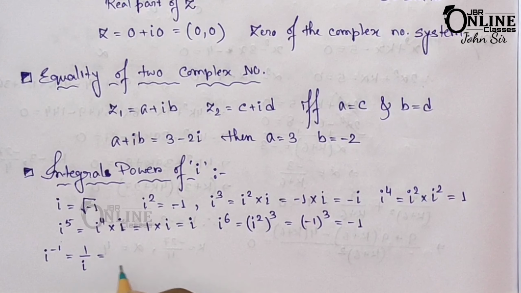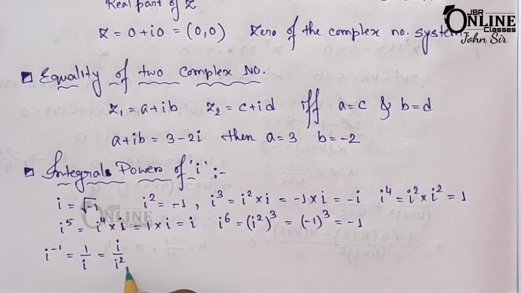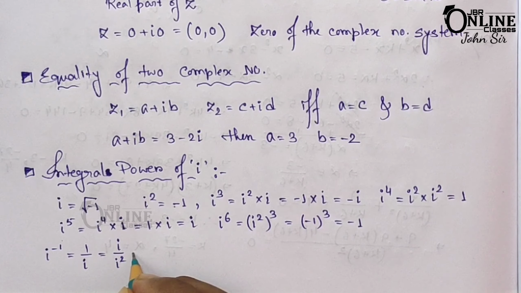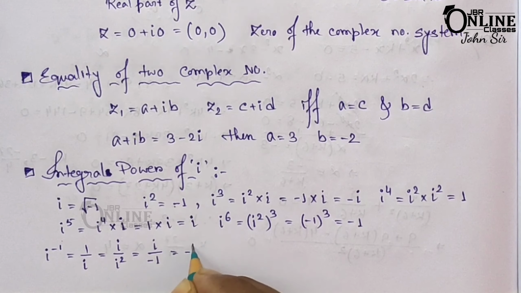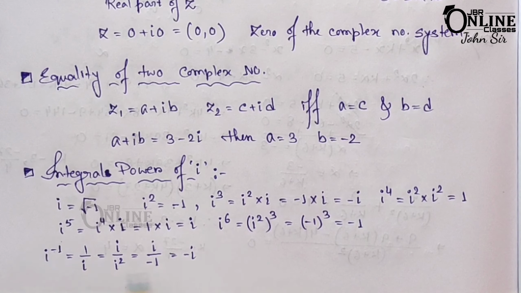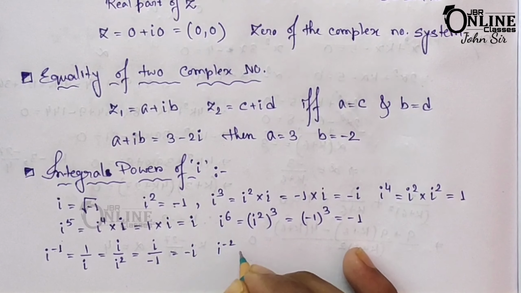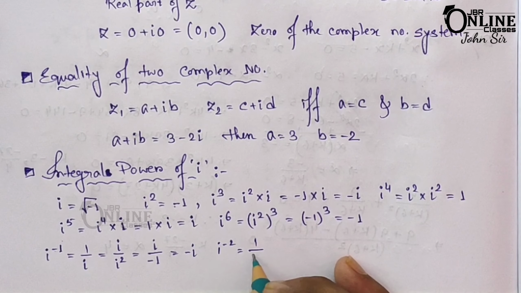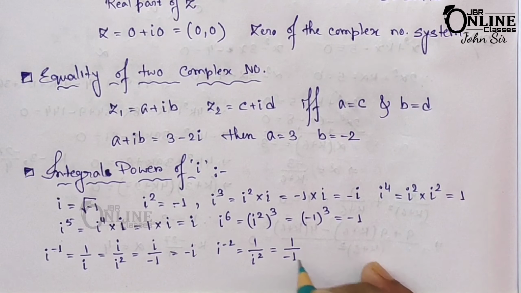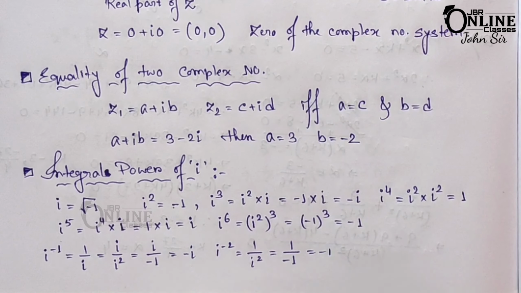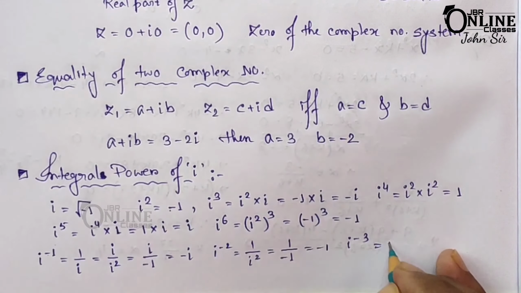So now for the negative power, suppose i to the power minus 1, so that equal to 1 by i. So 1 by i, if you multiply this up and down with i, it will be i by i square. So i by minus 1, that equal to minus i. So i to the power minus 1, that equal to minus i. Then second one, i to the power minus 2, that equal to 1 by i square. You know the value of i square, so 1 by minus 1, and that equal to minus 1.